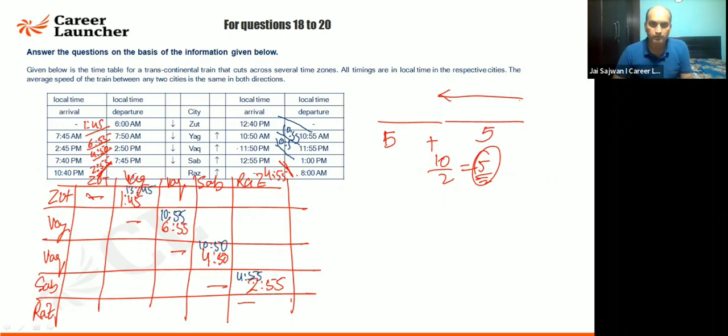Is that fine? So you are departing here at 10:45 and going to arrive there at this time. I believe it is clear. Have a look at this.